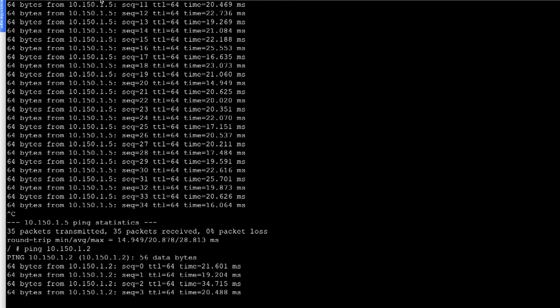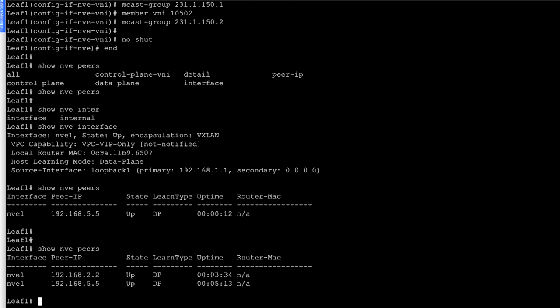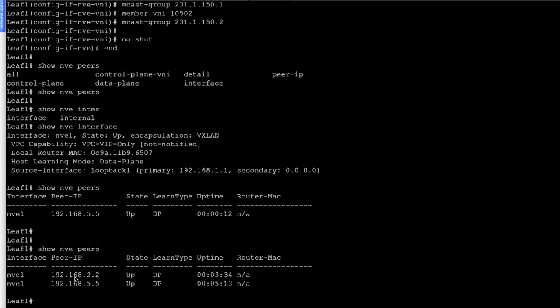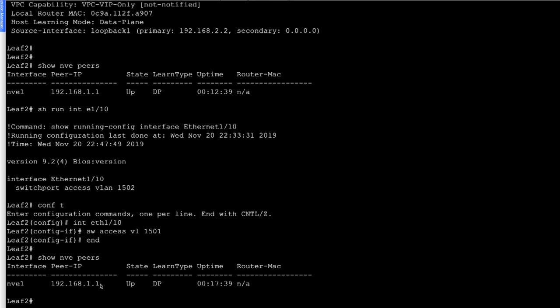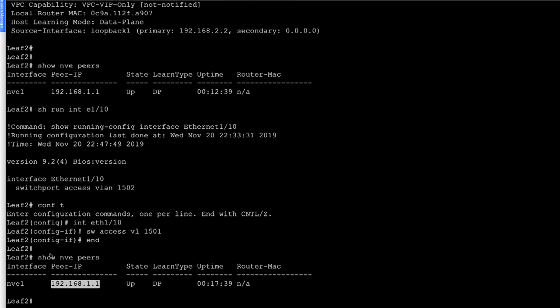And if we now move to leaf 1 and run the command show nve peers, we can see we have now 2 NVE peers, leaf 2 and leaf 5. On leaf 2, we should only be seeing leaf 1 as the NVE peer. This is how we can configure and verify the information for VXLAN in a flood and learn environment on Nexus 9000 switches.